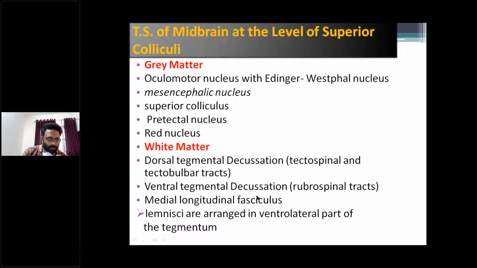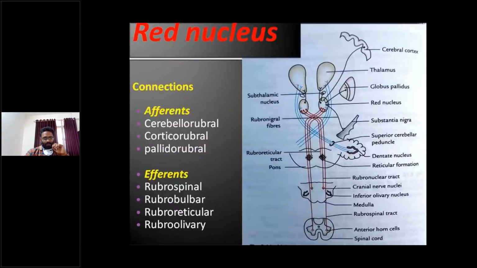So ventral tegmental decussation, dorsal tegmental decussation, and next one medial longitudinal fasciculus. Lemnisci are arranged in the ventrolateral part of the tegmentum, right? That's it about the two sections of the midbrain: one section at the level of the inferior colliculus, one at the level of the superior colliculus, right?